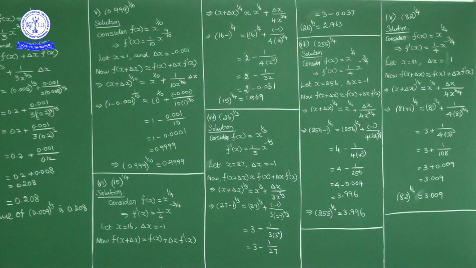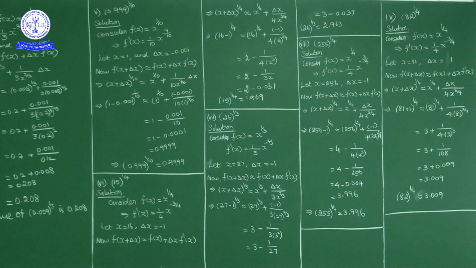Here the main thing is: what is f of x, what is x, what is delta x. That's it, and substitute in f of x plus delta x equivalent to f of x plus f dash of x into delta x. Now for this problem f of x is what? x power 1 by 4, because 255 power 1 by 4, so f of x is x power 1 by 4. f dash of x is equal to n into x power n minus 1, so 1 by 4 into x power 1 by 4 minus 1, nothing but x power minus 3 by 4. So f dash of x equal to 1 by 4 into x power minus 3 by 4.